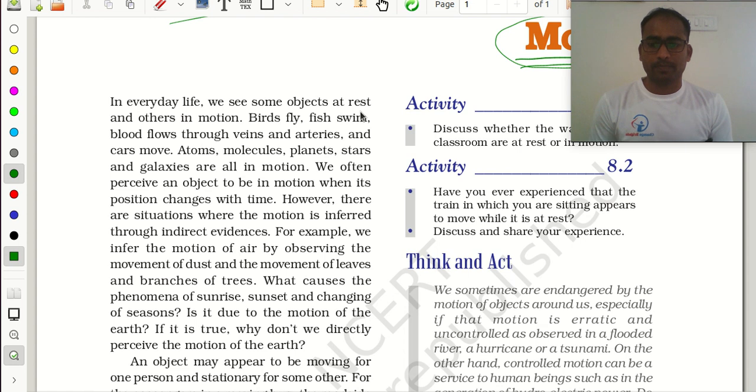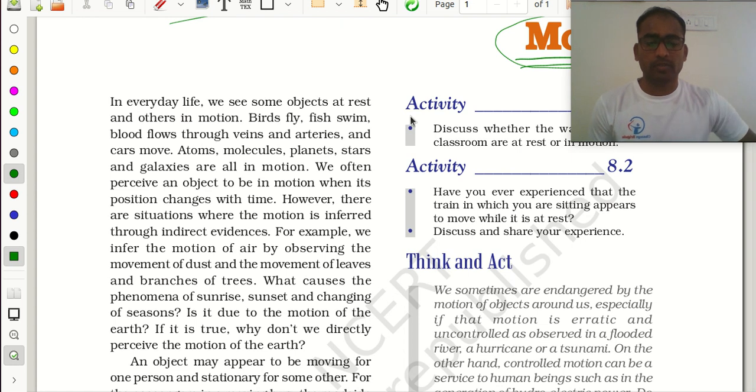Okay, wait. Now I will tell you. Now we are going to discuss the introduction of the motion chapter. In our normal daily life, we see some objects at rest and some objects moving from one place to another place. That is a motion.